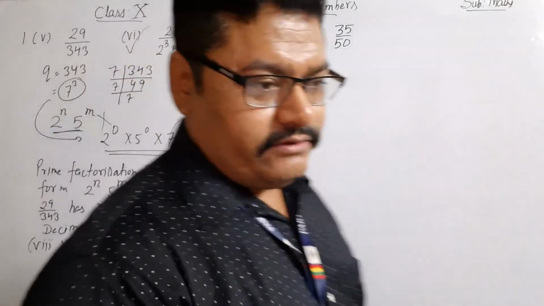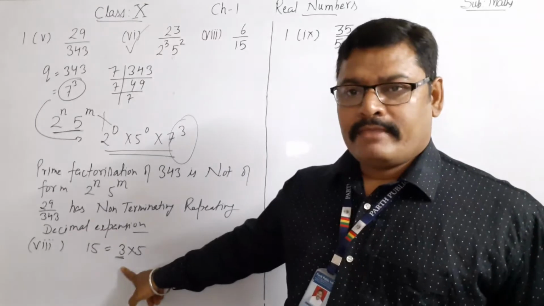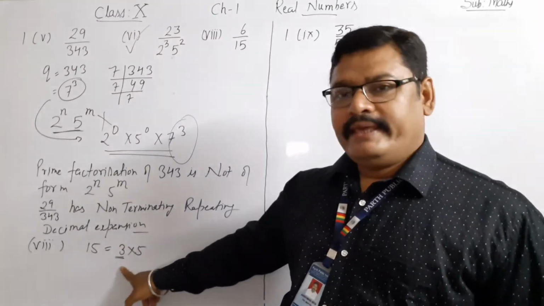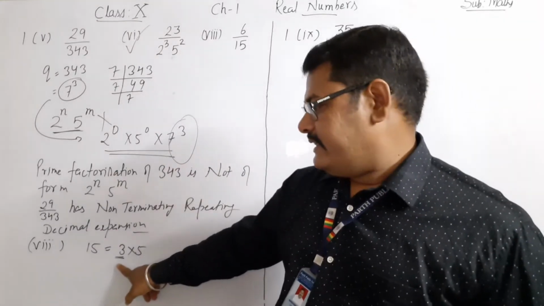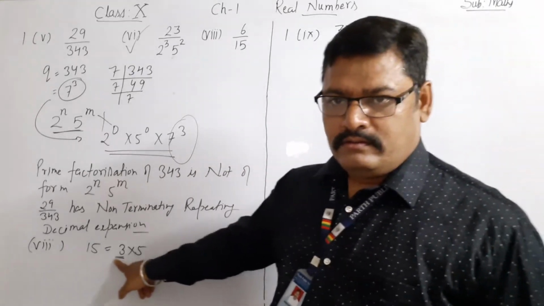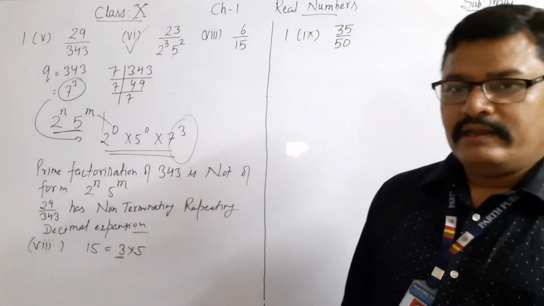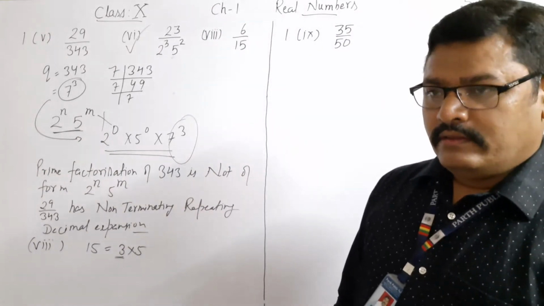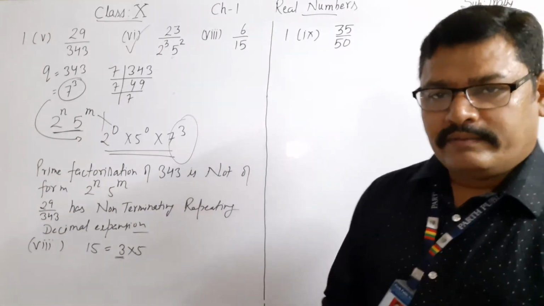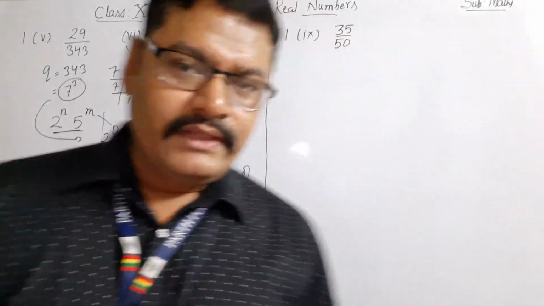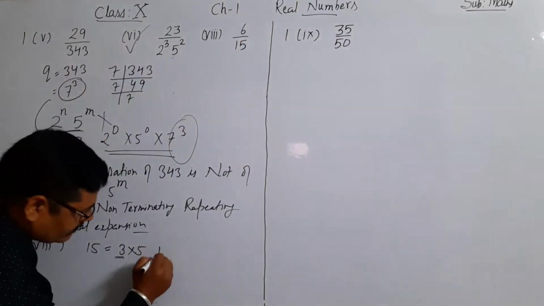Because of this factor 3, we can say that this factorization is not of the form 2 raised to power n into 5 raised to power m. Therefore, it has a non-terminating but repeating decimal expansion.